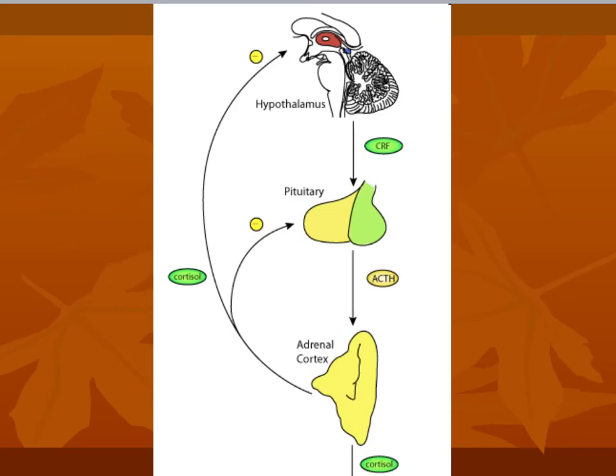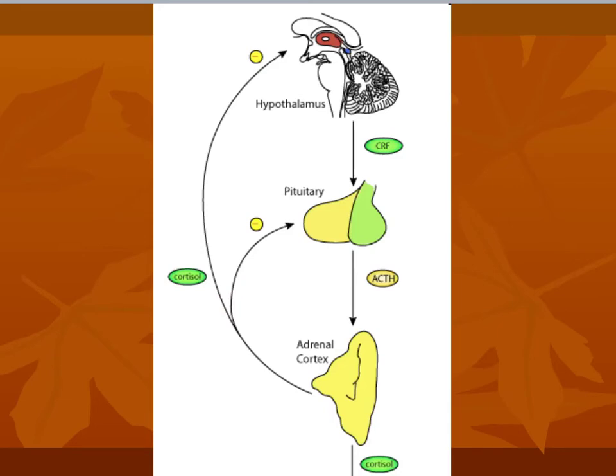Very simple diagram showing what happens. Hypothalamus stimulates the pituitary gland. Once the pituitary gland gets stimulated, it's going to release ACTH, which stimulates the adrenal cortex. The adrenal cortex is then going to release the hormone cortisol.